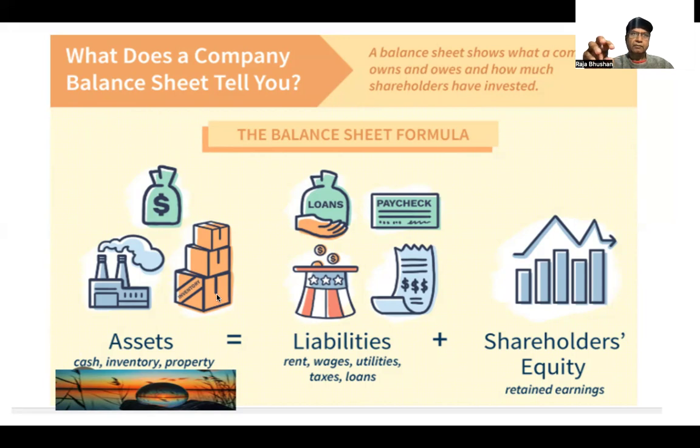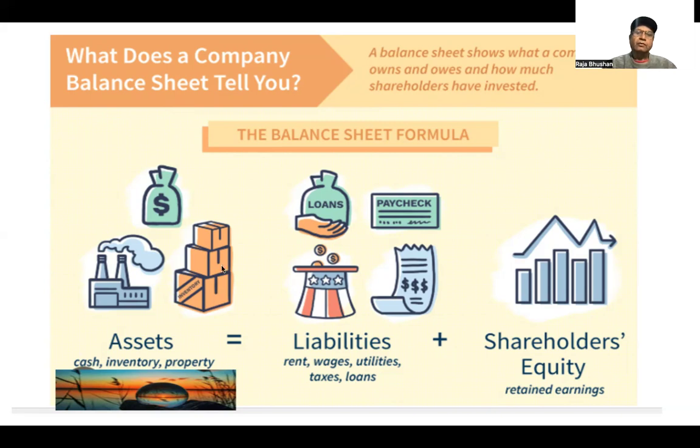Retained earnings are nothing but profits made out of the business, where the revenue exceeds the expenses, where revenues minus expenses is profit. Profit is retained in the business and it is added back to the shareholders' equity to increase it over a period of time. So the basic accounting equation is assets are equal to liabilities plus equity.